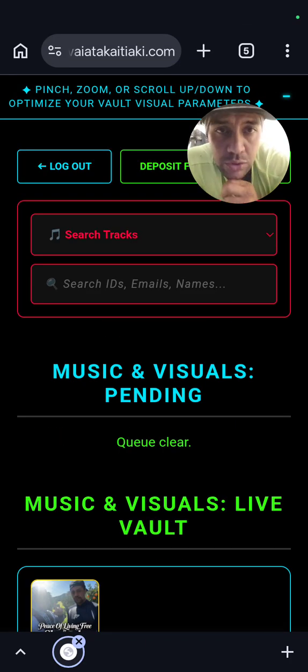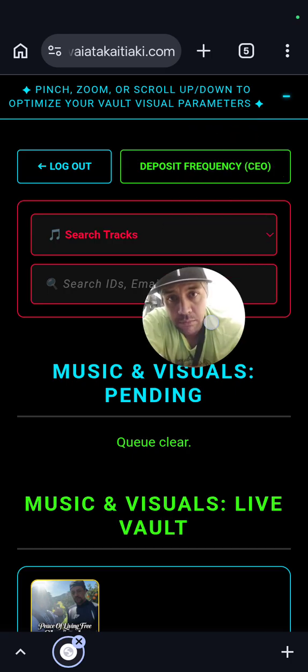So if it's breaching the terms and conditions, which I've got to watch out for as well, or if it's a copyright infringement, if I get an infringement notice about a song, I can just push that red button and it just deletes all the data of that song out of the site.